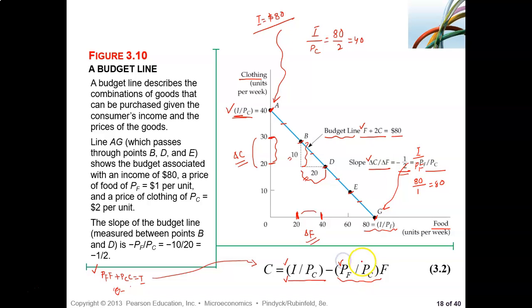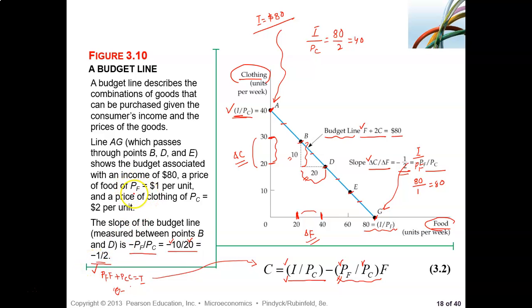Price of food divided by price of clothing. Food we measure here, clothing we measure here, and the ratio of the price of food to clothing is the slope of this budget line. See that? Price of food is 10, price of clothing is 20, so the result is half.